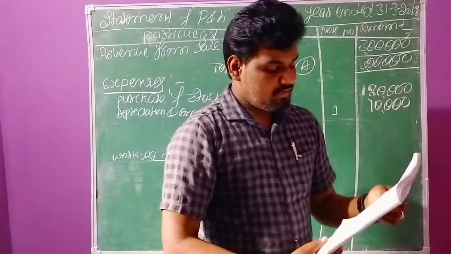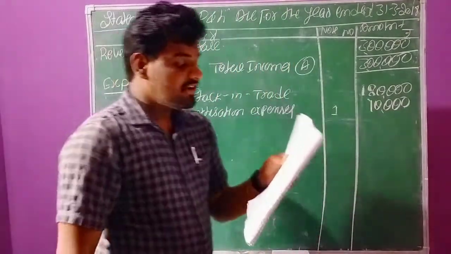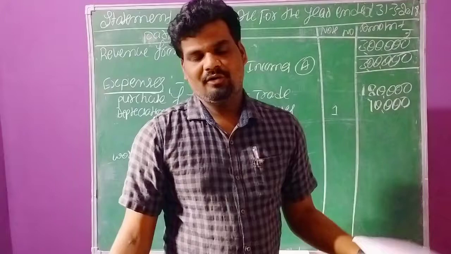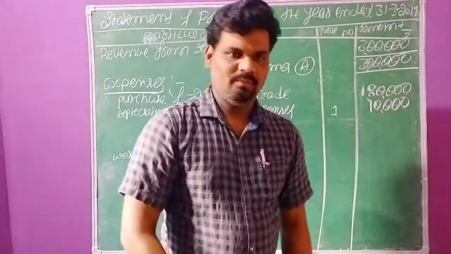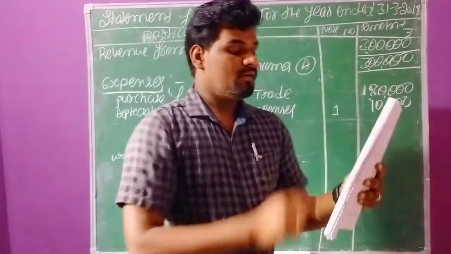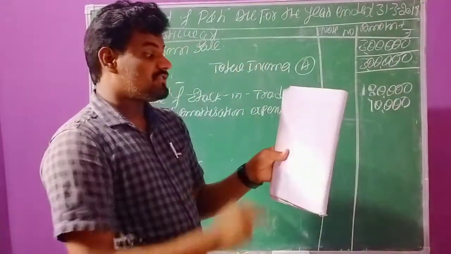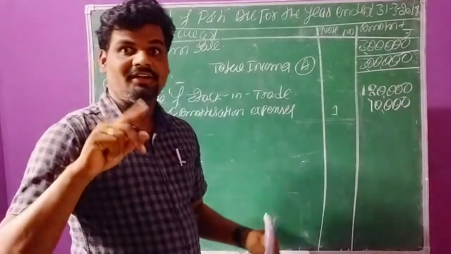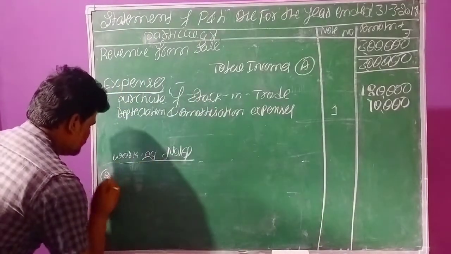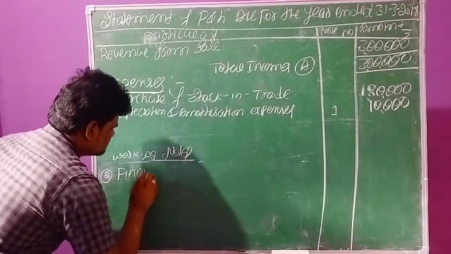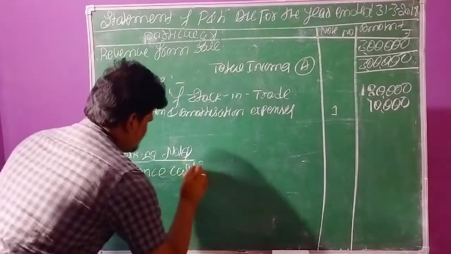Again continue the question. Next, interest on debentures as well as interest on borrowings. So again there is one more note we need to maintain. Interest on debentures and interest on borrowings are both related to finance cost. The next one, working note number 2, finance cost.